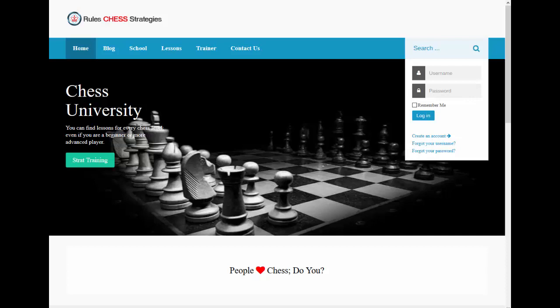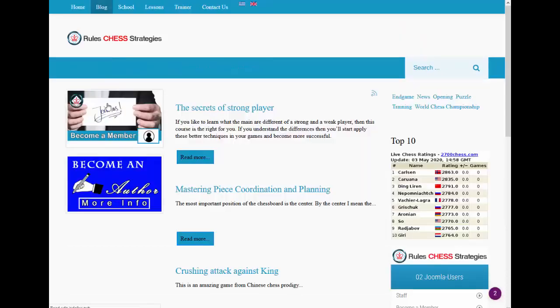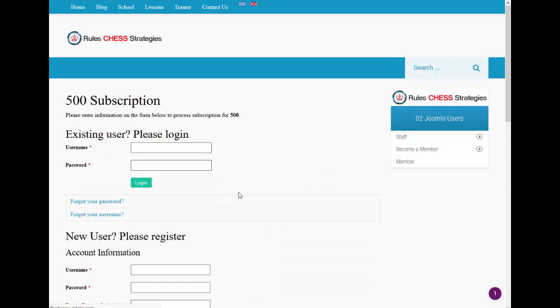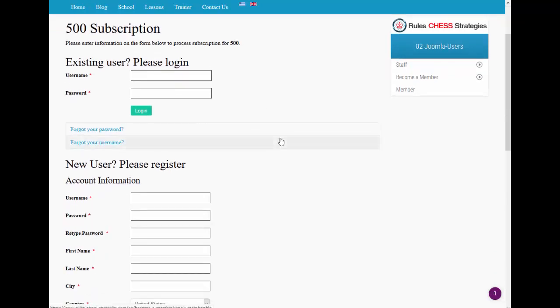In order to see the registration page, you can click here, create new account. I am in the first page of the site. Or additionally, if you have already an account, you can add here your username and your password. In addition to that, you can go to the blog and after that click in the first icon here, become a member. Then you can see an article and it's very easy to click here, give me access. If you click this button, then you can see the registration page.